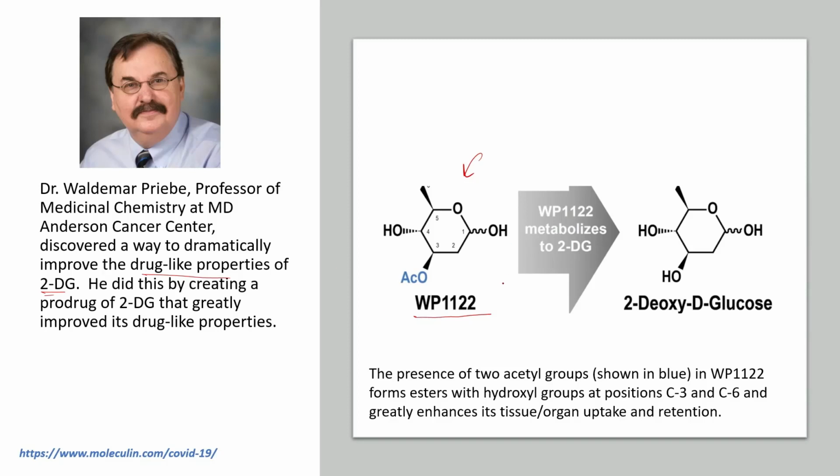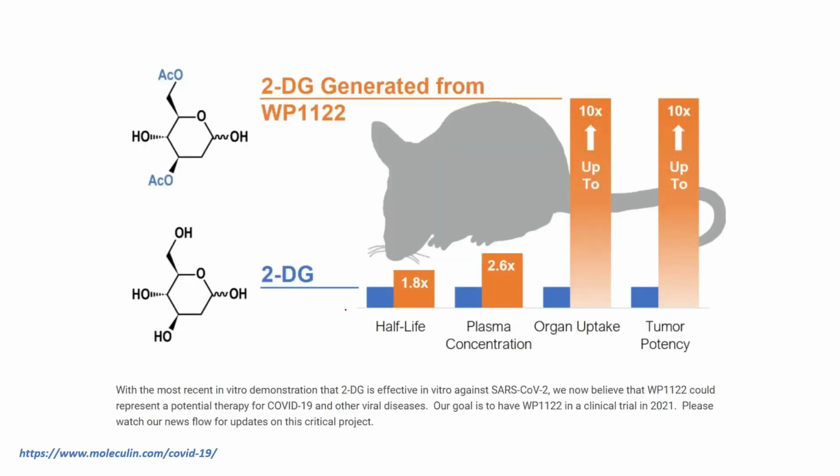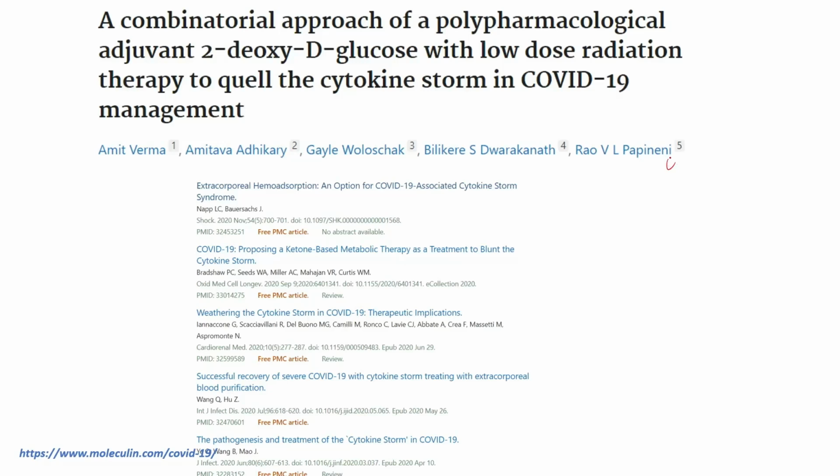This prodrug has two acetyl groups, which form esters with the hydroxyl groups at positions C3 and C6, and this greatly enhances its tissue and organ uptake and retention. So you can see that WP1122 has higher organ uptake and higher tumor potency, and that's basically how these molecules work.